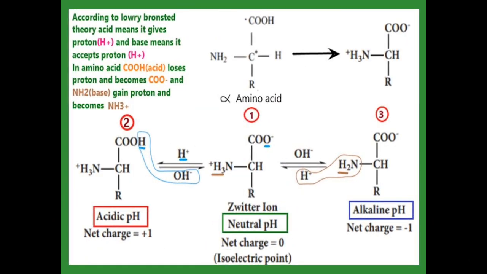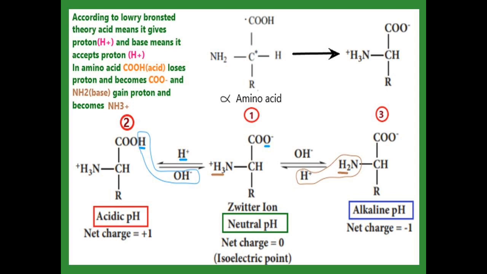I am going to explain how an alpha amino acid changes into a zwitterion. In an alpha amino acid, COOH is an acid and NH2 is a base. According to the Lowry-Bronsted theory, an acid gives a proton, so COOH gives a proton and becomes COO minus. A base accepts a proton, so NH2 accepts the H plus from the COOH and becomes NH3 plus. This is called a zwitterion.